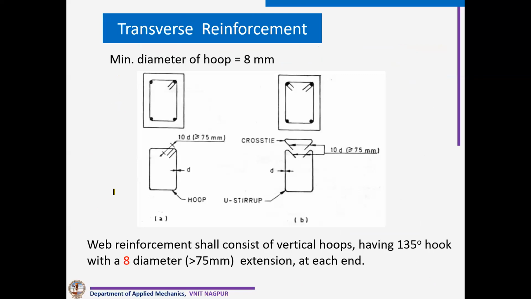These are the two different types of links which we can provide. This is one type and this is the second type. Now we have to make sure that this particular link has a horizontal part like this, which is 8 times diameter or 75 mm minimum.